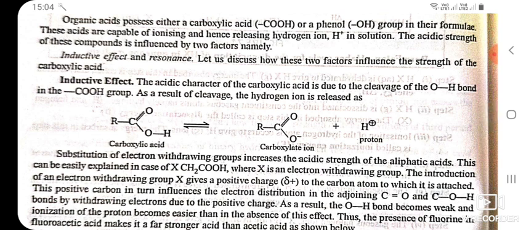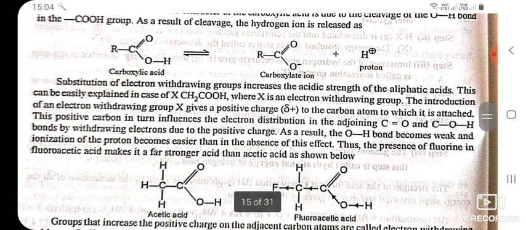Inductive effect. The acidic character of the carboxylic acid is due to the cleavage of the OH bond in the COOH group. As a result of cleavage, the hydrogen ion is released. Substitution of electron withdrawing groups increases the acidic strength of the aliphatic acids. This can be easily explained in case of XCH2COOH, where X is an electron withdrawing group. The introduction of an electron withdrawing group X gives a partial positive charge to the carbon atom to which it is attached.